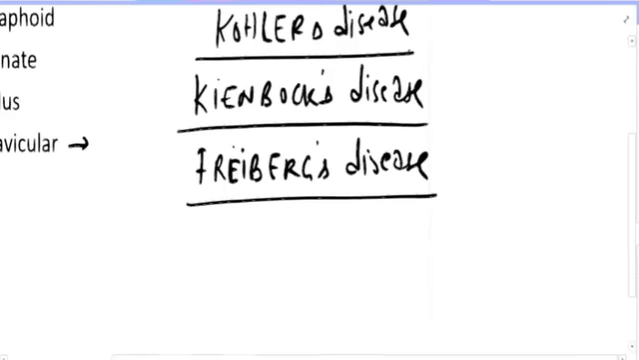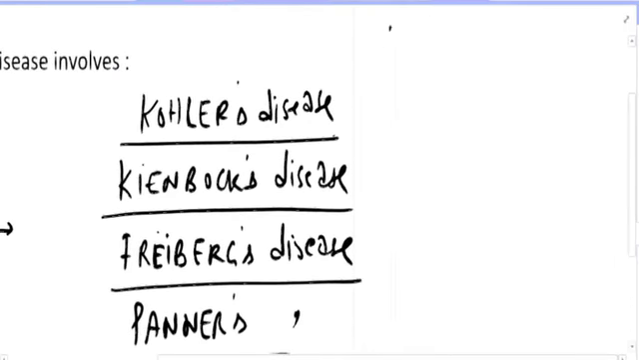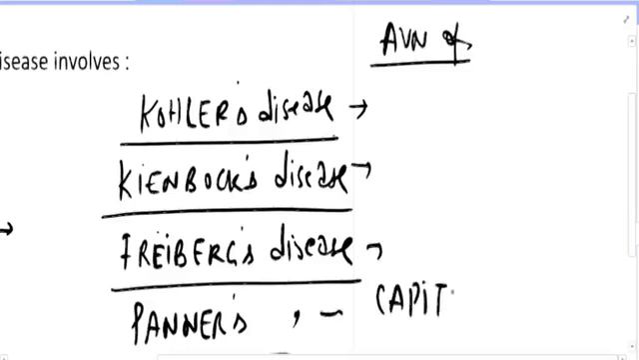And then there is one more, Panner's disease. So what happens here is that whenever there is avascular necrosis of the capitulum, they call it Panner's disease.